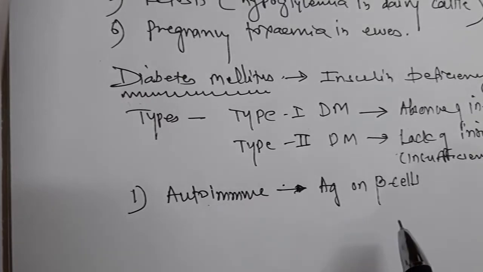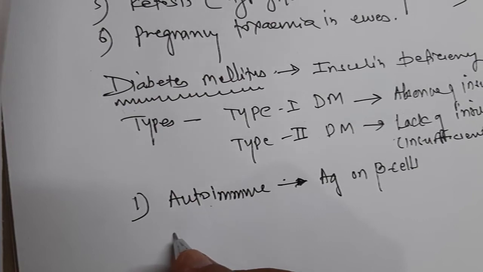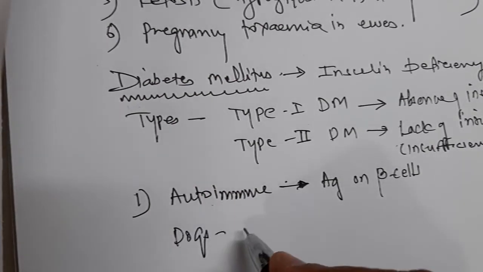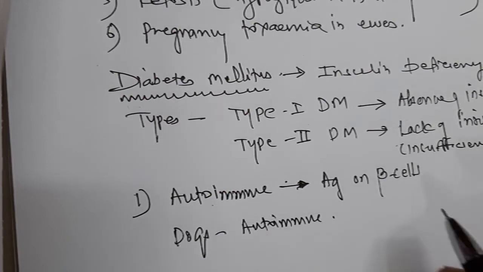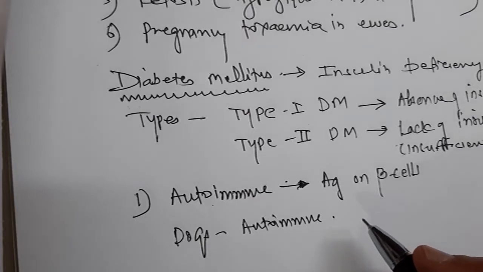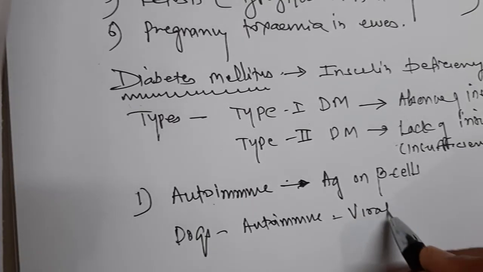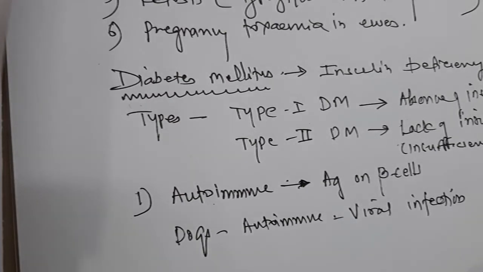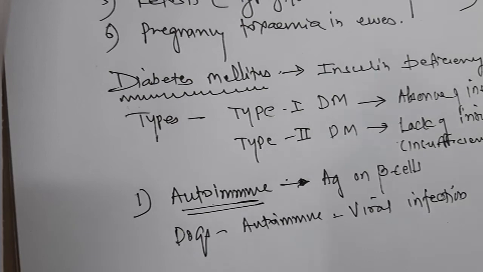This type of diabetes mellitus also occurs in dogs. So the reason for type 1 diabetes mellitus in dogs is autoimmune. Autoimmune because of some viral infection, that is the reason for the autoimmune destruction of beta cells.